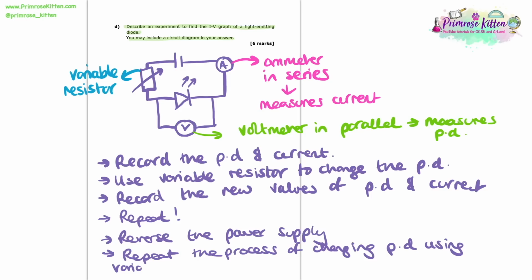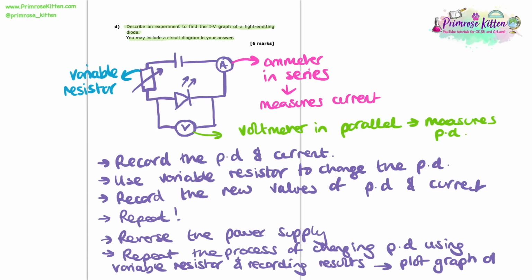So once we've done this, we're going to have many data points for both positive potential difference and negative potential difference. So now all we need to do is plot a graph of current against potential difference. And this, of course, was the aim of the game. When we go back to the question to reread it to check that we've got everything down, you can see that we were asked to describe an experiment that would find the IV graph of a light-emitting diode. We've done that here. So you see there's a lot of points we can say here.